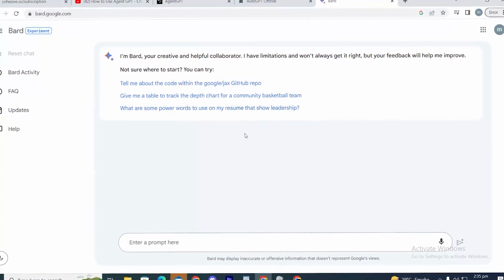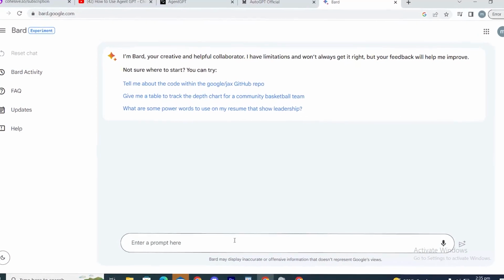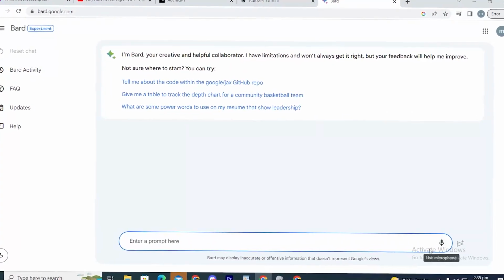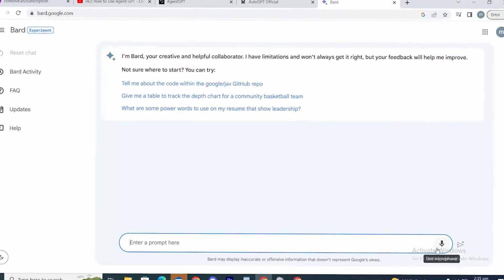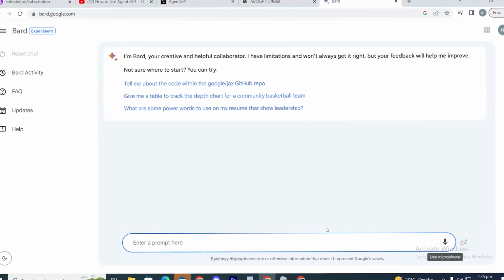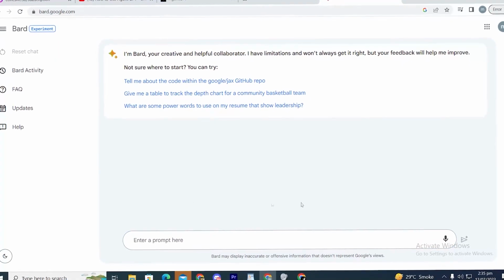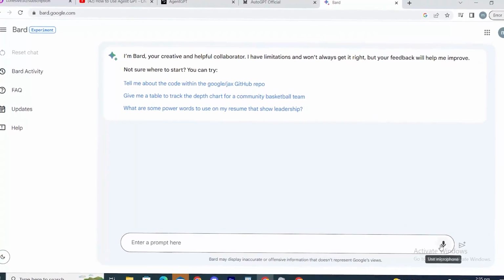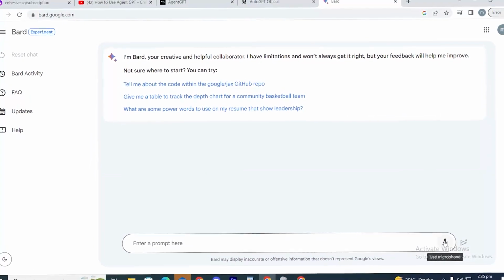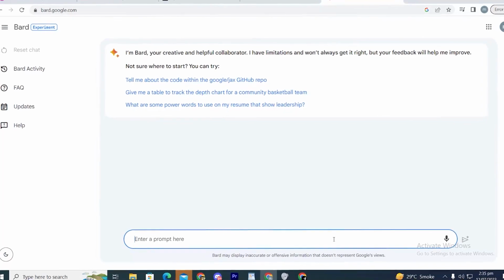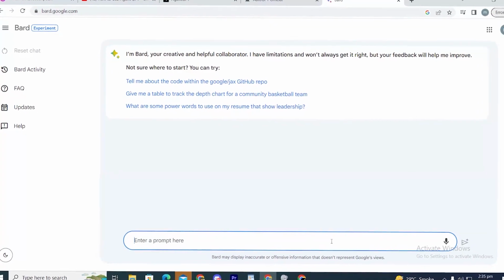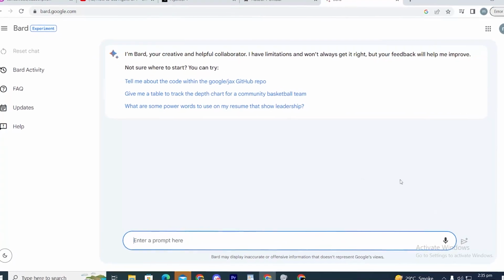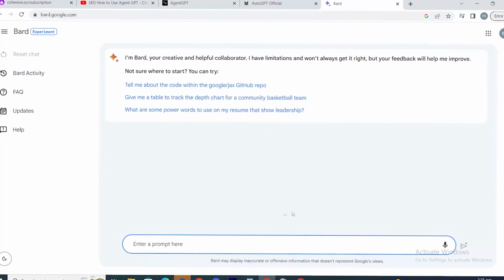Next, we have Google Bard, which is a recent experiment that Google has made public and is referred to as a chatbot powered by artificial intelligence. Google Bard is a direct rival to OpenAI's ChatGPT and Microsoft's Bing. Go to bard.google.com and sign in using your Google account, which you most likely already have, to access Google Bard. You have the choice of typing your prompts into this prompt box or speaking into the microphone to create prompts. Bard reacts incredibly swiftly. It might have the quickest response time among AI chatbots that I've yet to observe.